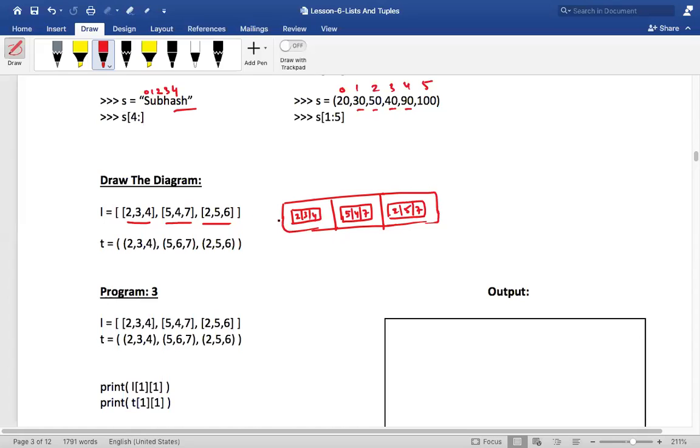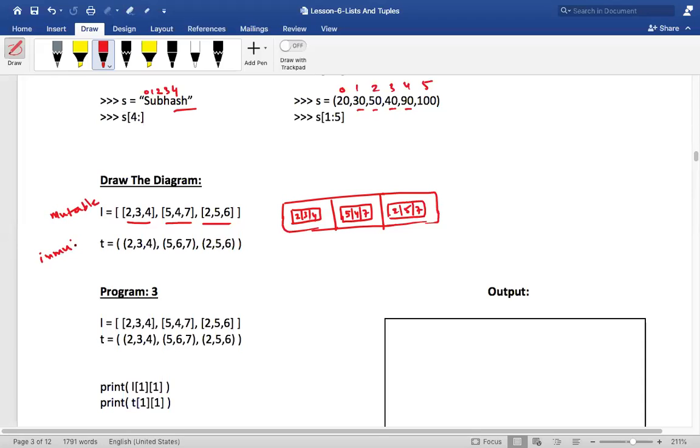Is the diagram clear to you? It is basically a list containing lists. Is that clear? It is nothing but a list containing a list. That's all. Now the same thing with tuple. The same thing will apply for tuple also, right? So the only difference is this is mutable, whereas tuple is immutable. Am I right?